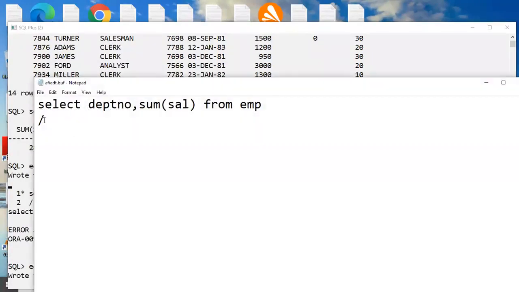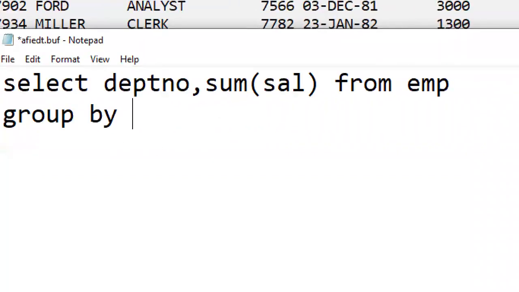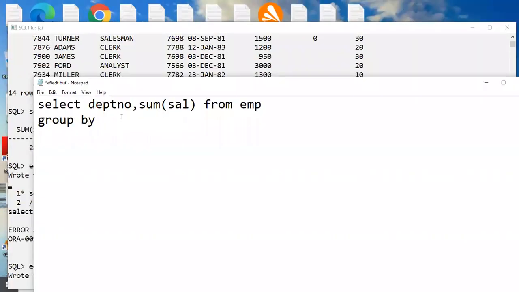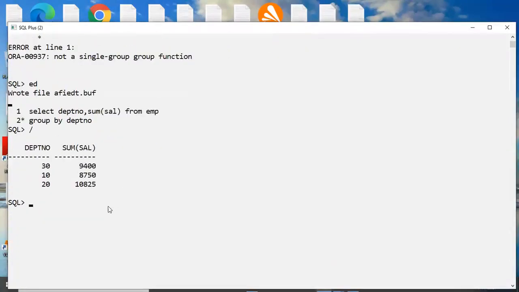In that case, we must use what? A group by clause. Already I told you, group space by. But if you have a doubt about which column, a simple technique is there: ANSI standard, giving the columns other than group function columns. Those columns you have to copy here, department number. This is the query: each department's sum of salary. Up to now you have an idea.